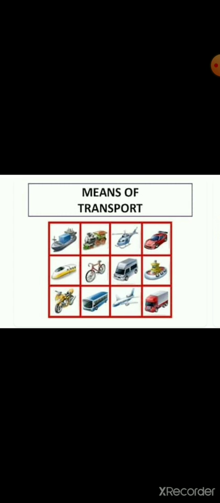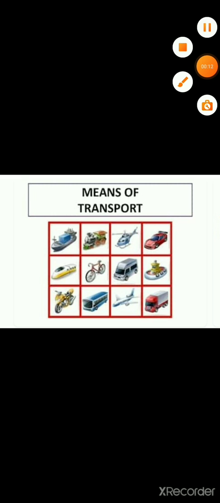Today in EVS we will learn a new chapter. Chapter number 13, Means of Transport.